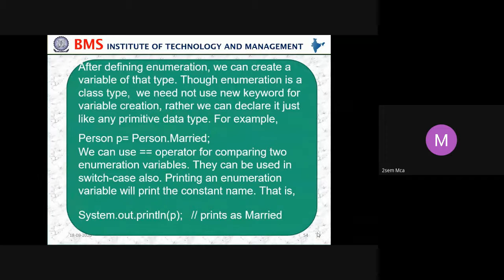After defining an enumeration, we can create a variable of that type. Though an enumeration is a class type, we need not use the new keyword for variable creation. Rather, we can declare it just like any primitive data type. For example, Person p equals Person.married. We can use the equal operator for comparison of two enumeration variables. They can be used in a switch case also. Printing an enumeration variable will print the constant name, that is System.out.println.